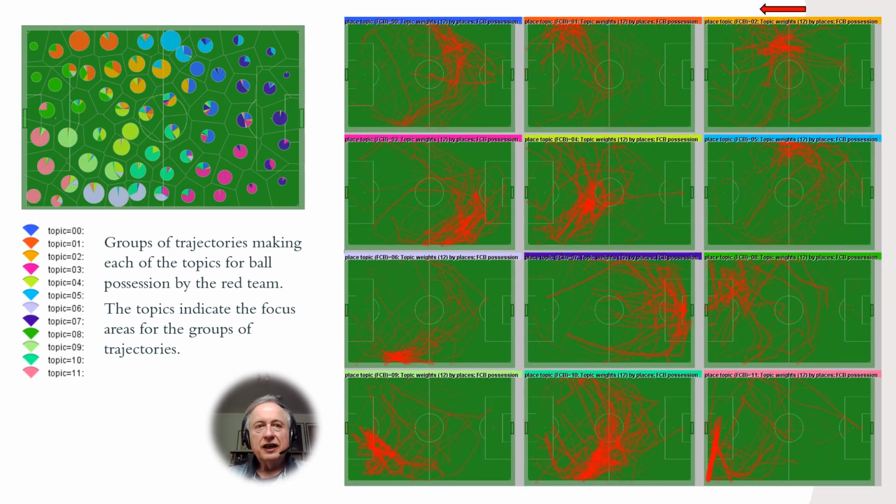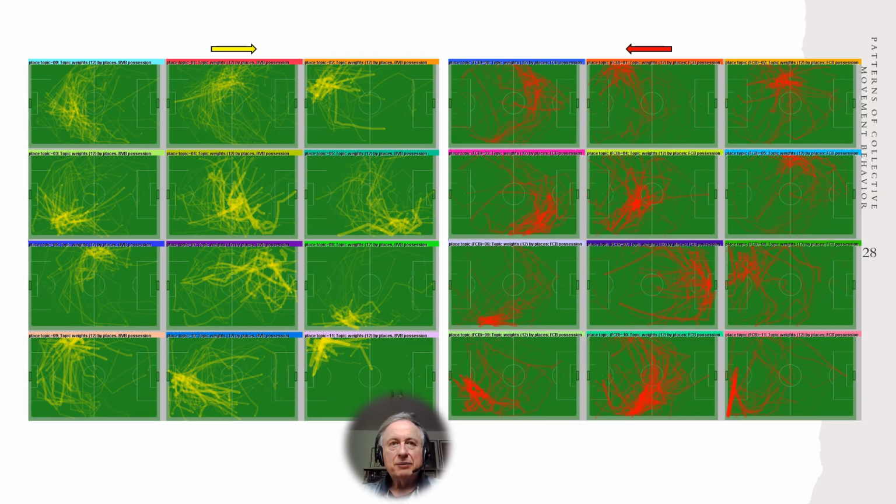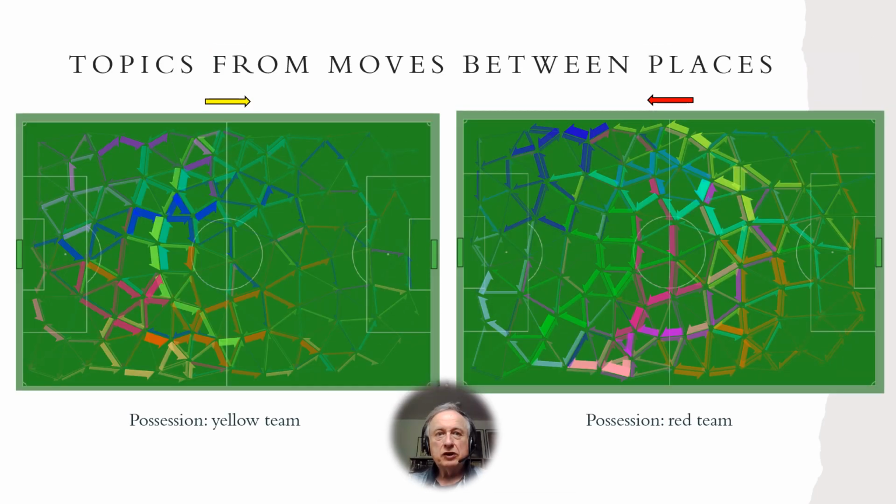Here, 12 topics indicate the focus areas for the groups of trajectories of the red team. By comparing topics of attacks of the two competing teams, we can study and compare their tactical portfolio and understand which variants of tactical behavior were more successful in this game. Successfulness is indicated by the ball reaching the opponent's goal. Topics of moves also make sense for football data. However, detailed exploration of these topics is a subject for future work.